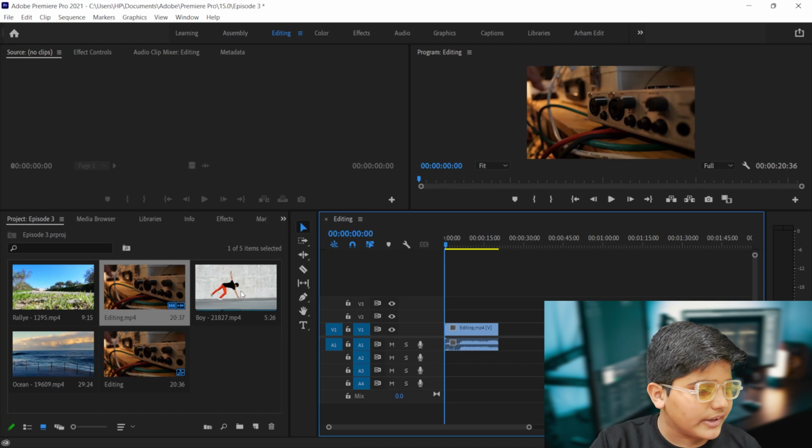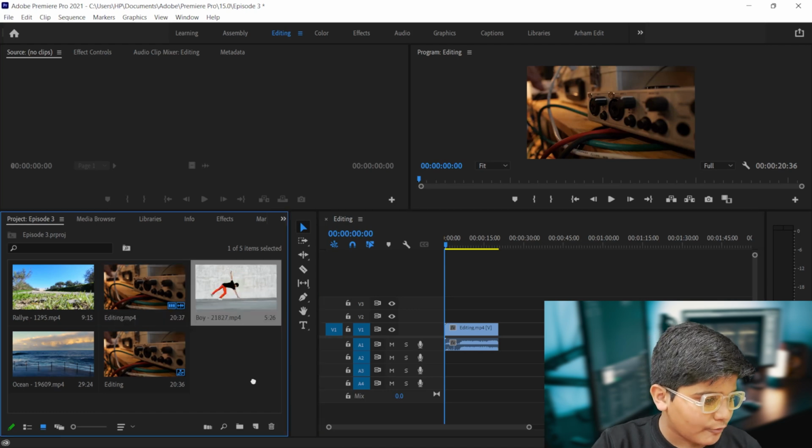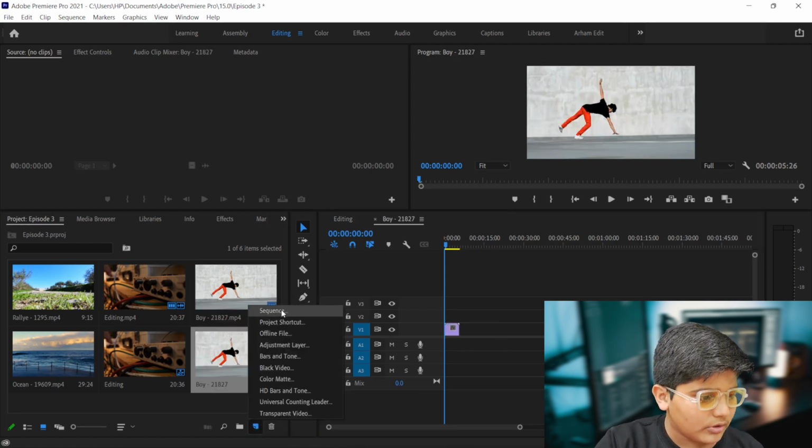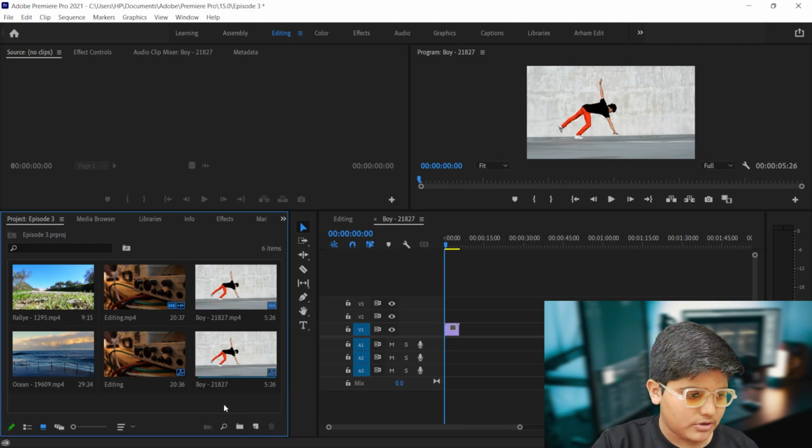And the second method is you can just drag and drop your footage on new item. You can see new item here. Let's drag and drop onto new item, because there is a sequence, it directly makes your sequence.